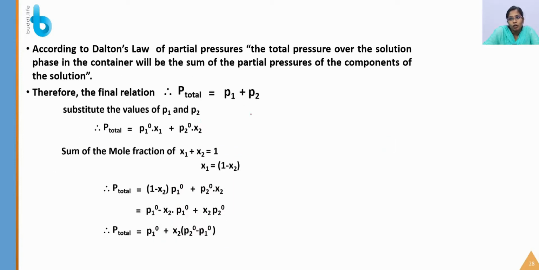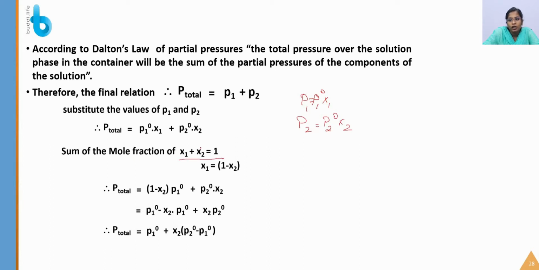According to Dalton's law of partial pressures, the total pressure over the solution phase in the container will be the sum of the partial pressures of the components of the solution. So P total is equal to P1 plus P2. What is P1? P1 is equal to P1 naught into X1, and P2 is equal to P2 naught into X2. We are going to substitute these P1 and P2 values in this formula: P1 naught into X1 plus P2 naught into X2. The sum of the mole fractions X1 plus X2 is equal to 1.